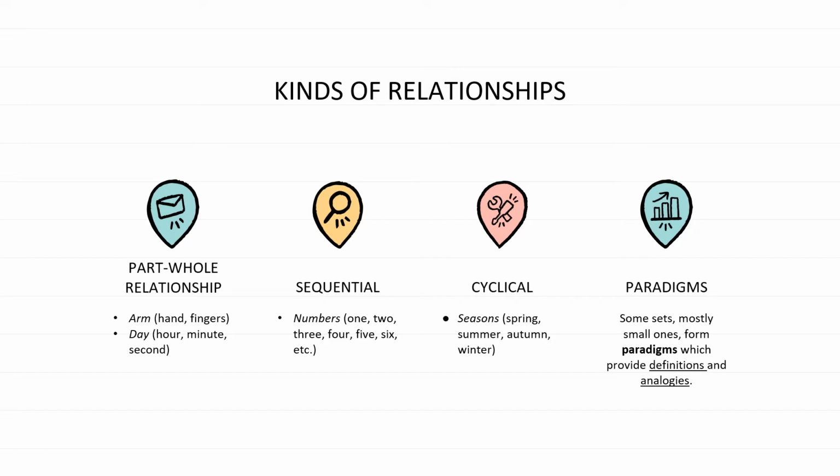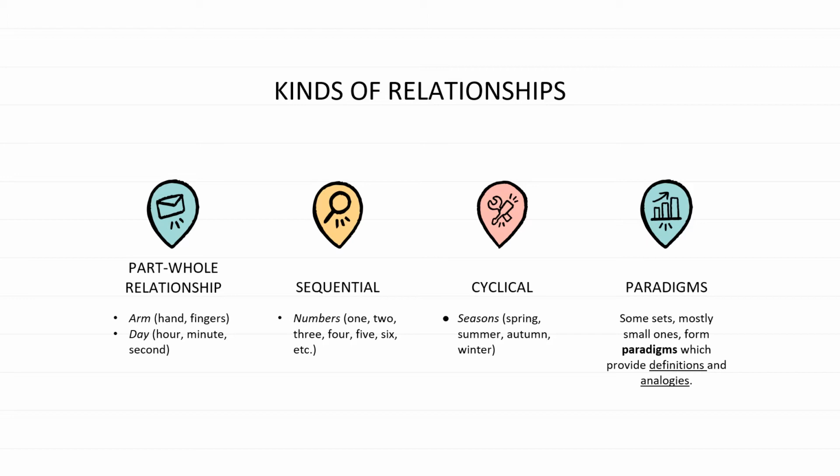And another example is day. It includes hour, minute, and second, and it is also hierarchical. What it means is that there is an order of rank, and in this case, day consists of 24 hours, which can be divided into smaller parts, which is minutes, and the smallest part, which is second.